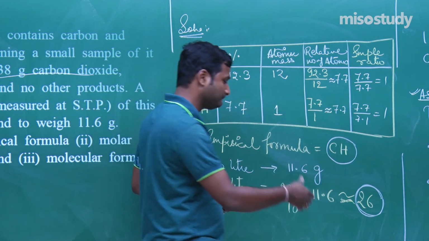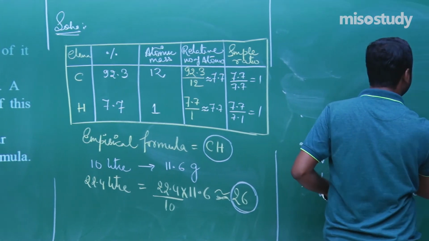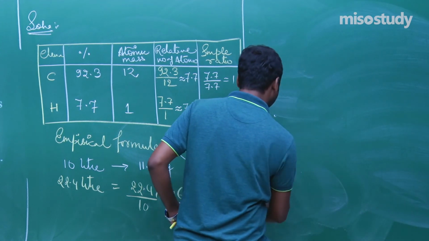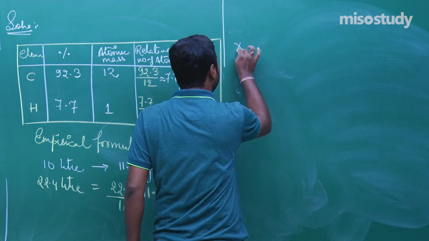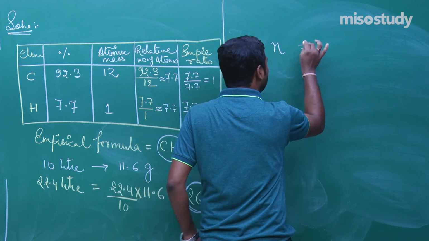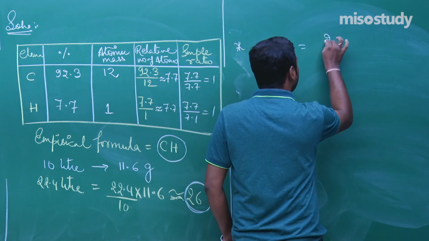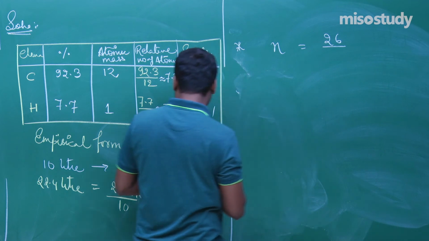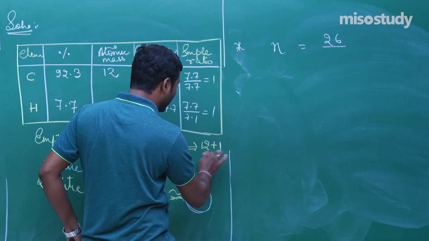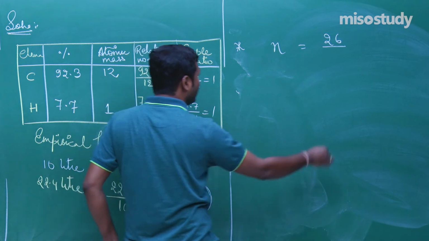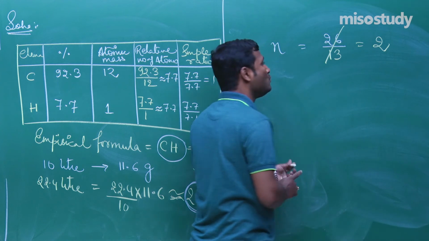I am moving here. Check it out. What I am telling, listen carefully. Now we have to find the value of N. N is equal to molecular formula mass over empirical formula mass. 26 upon here CH. What is the empirical formula mass? 12 plus 1, that is 13, so 26 divided by 13. N is equal to 2.